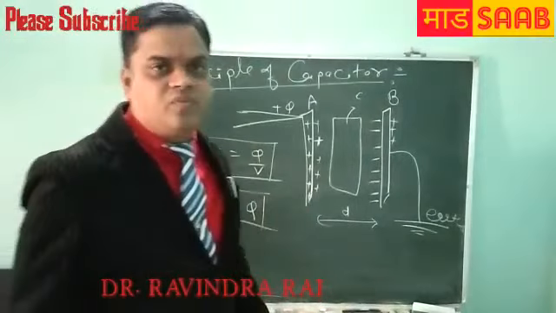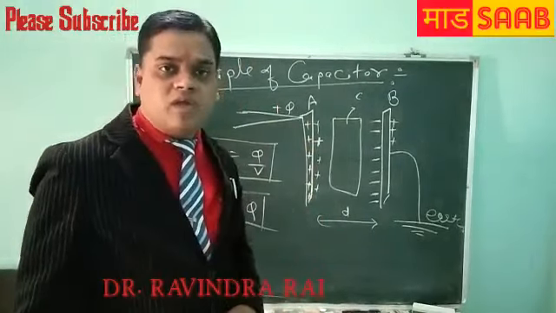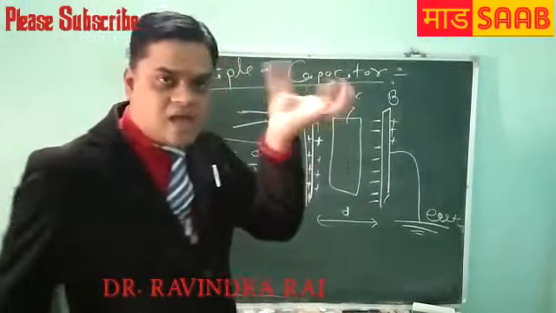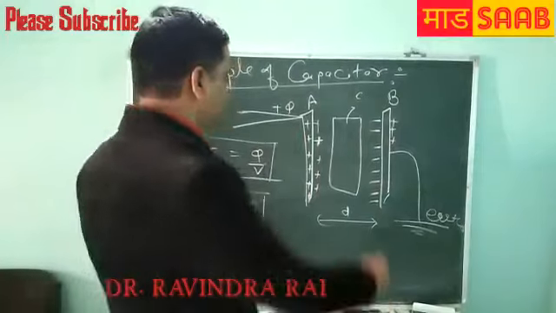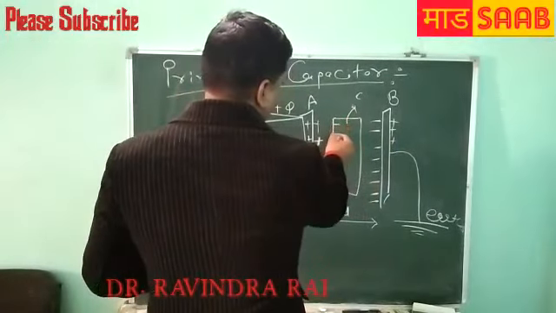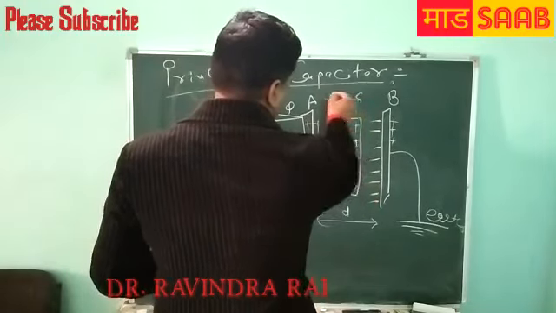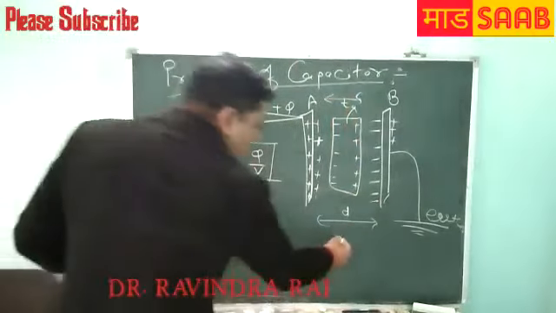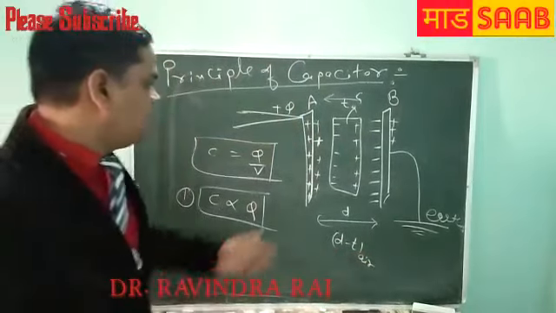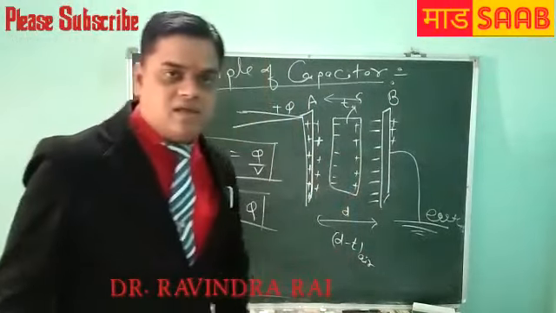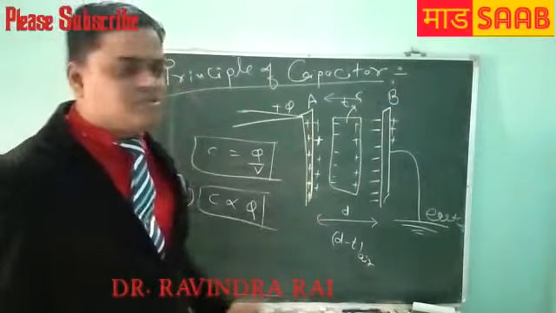For example, in a fan, capacitors are used. The speed is high or low depending on the current. Current means charge, so charge is increased and decreased. With a dielectric of thickness t, the air distance between plates A and B is d minus t. There are many types of capacitors. This is the principle of capacitors.